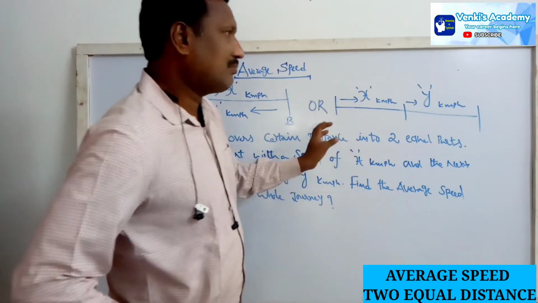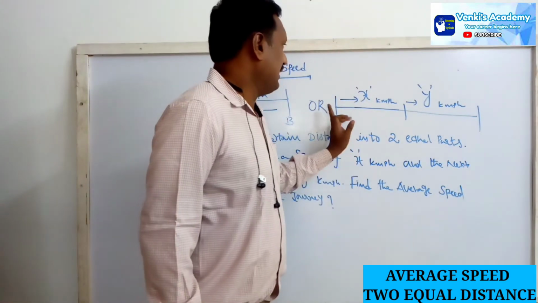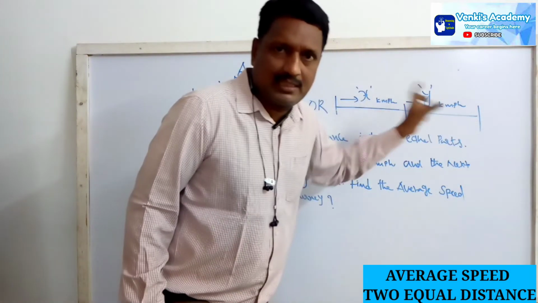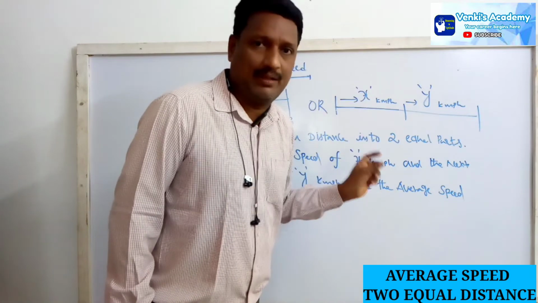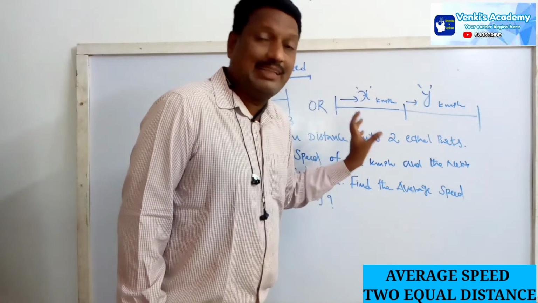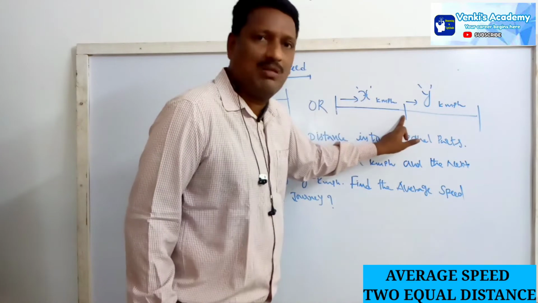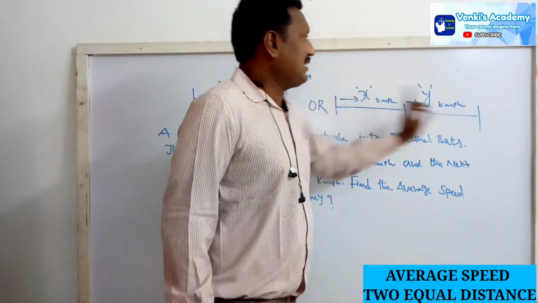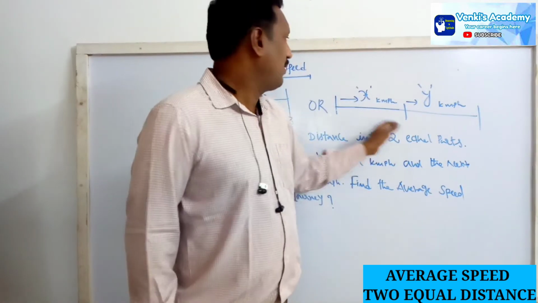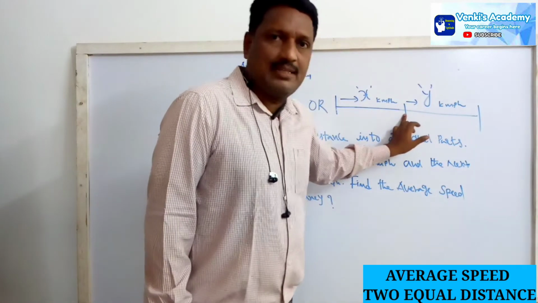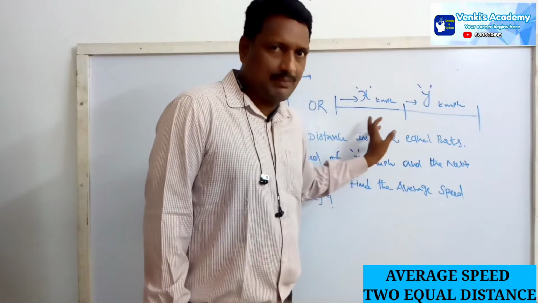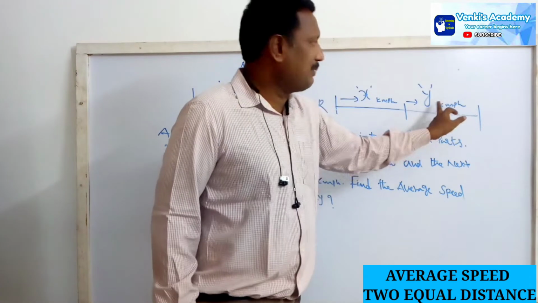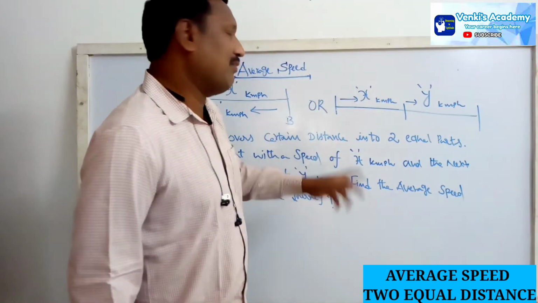Let us see. A person covers a certain distance, this total distance, divided into 2 equal parts. From here to here, how much is the distance? From here to here, also the same distance. That means a person covers a certain distance in 2 equal parts. The first part of the equal distance with the speed of x kilometers per hour, and he covers the remaining part, the next half of the equal distance, with the speed of y kilometers per hour. Find the average speed during the whole journey.